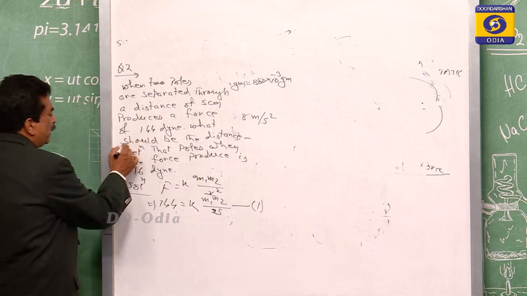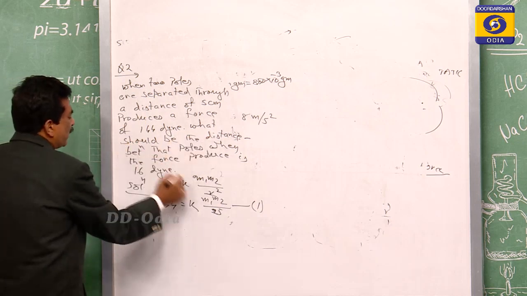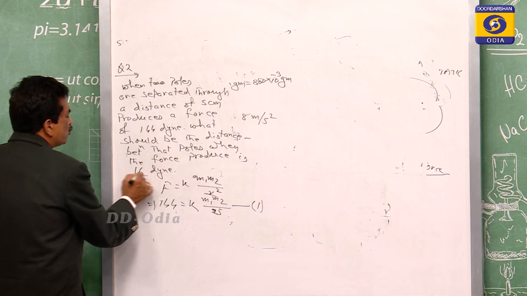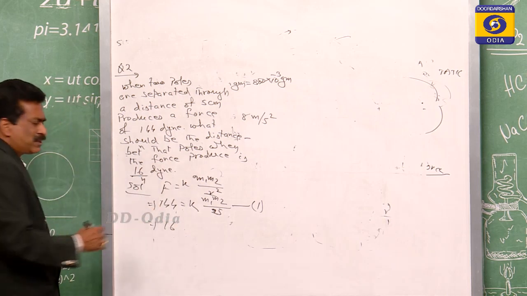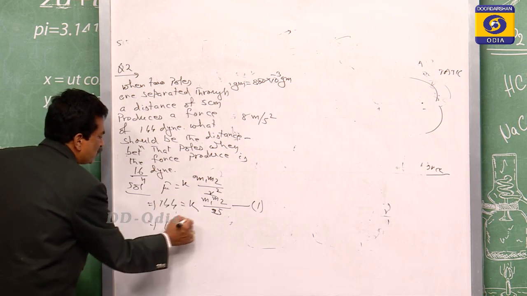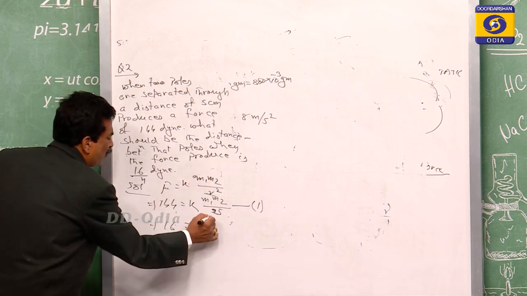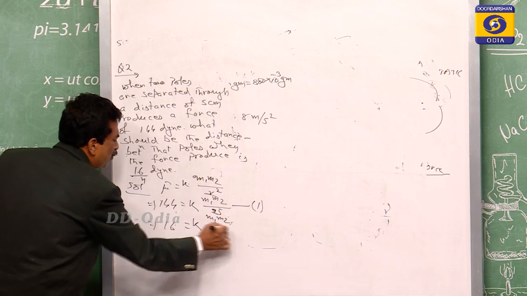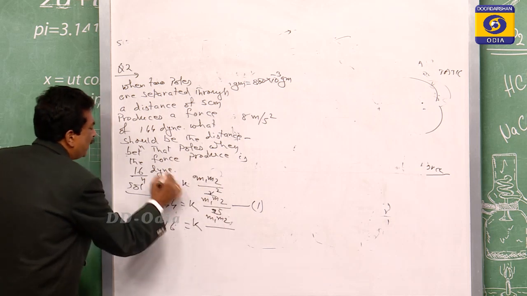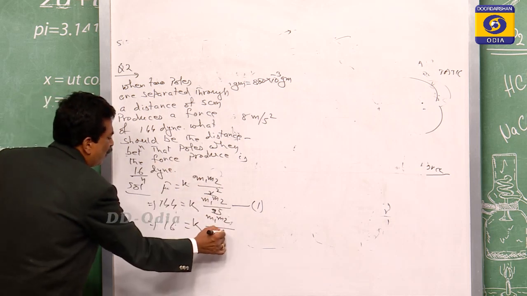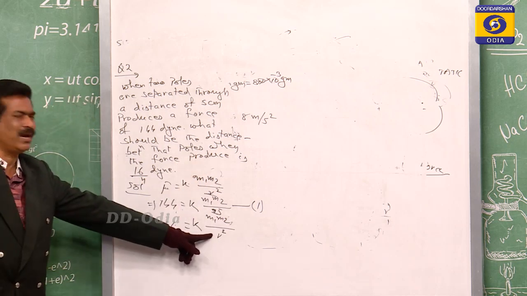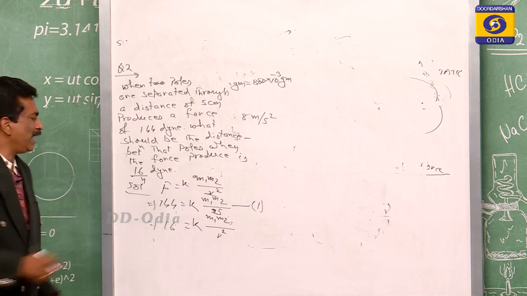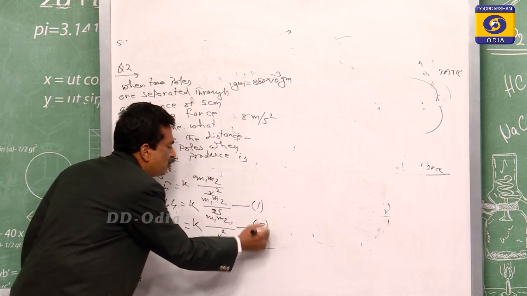But for the question, what should be the distance between them so that the force will be 16? For the second part, the force will be 16, meaning F is equal to k m1 m2 by r square. Then the value of r we have to find, and let this be equation 2.